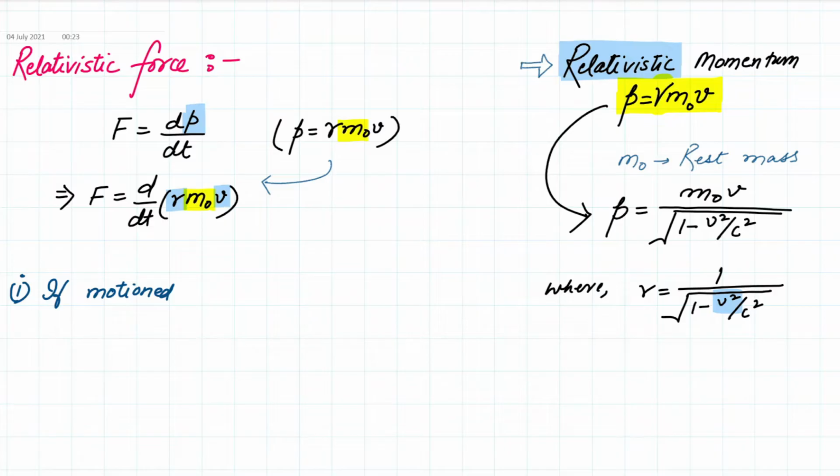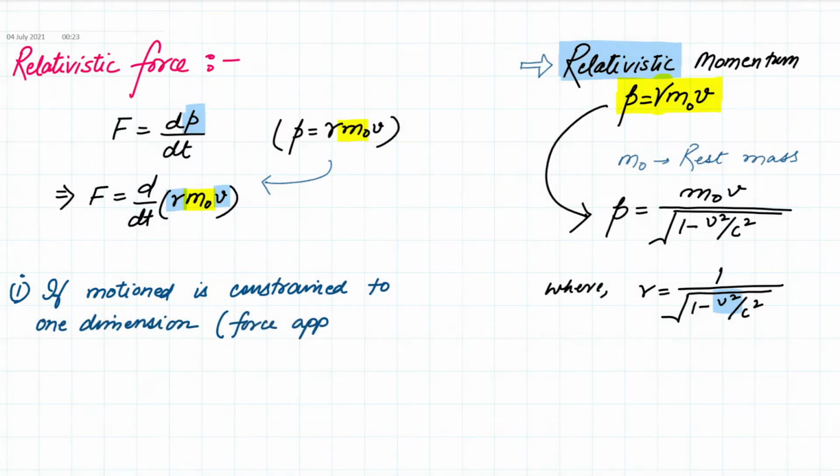Because these are vector quantities, the physical quantities have directions within them. So to simplify the calculations, I am going to consider that the motion is constrained to one dimension, such that the force applied is in the direction of the initial velocity, or is in the direction of motion.